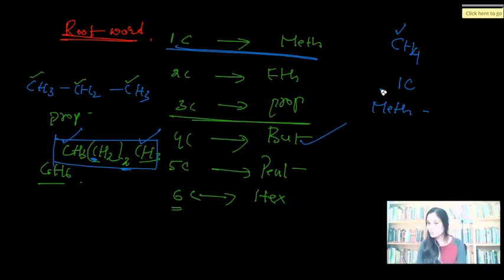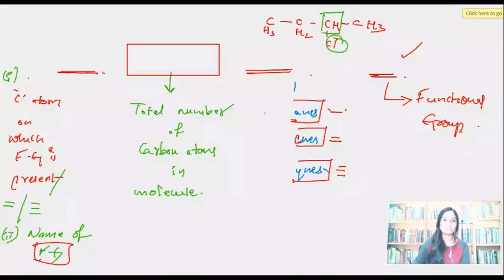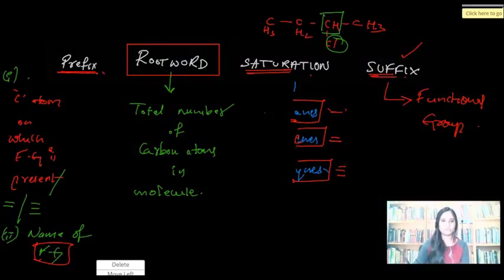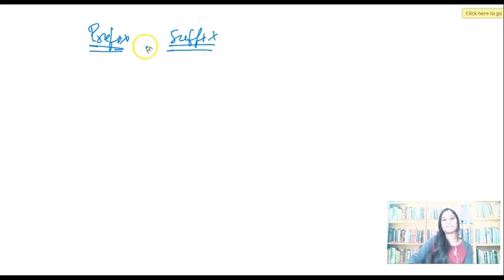Right, guys? So clear with the root word? Shall we go on? Yes, and moreover, one more thing, for those who have a little confusion or for those who have not done this chapter at the school, I would also like to brief prefix, suffix and functional group. Okay, so what is the functional group? The most active part of any molecule, which is extremely reactive, which determines the chemical properties of the molecule. Correct? As I said before, there are more than 5 types of functional groups, but we study about only 5 right now.